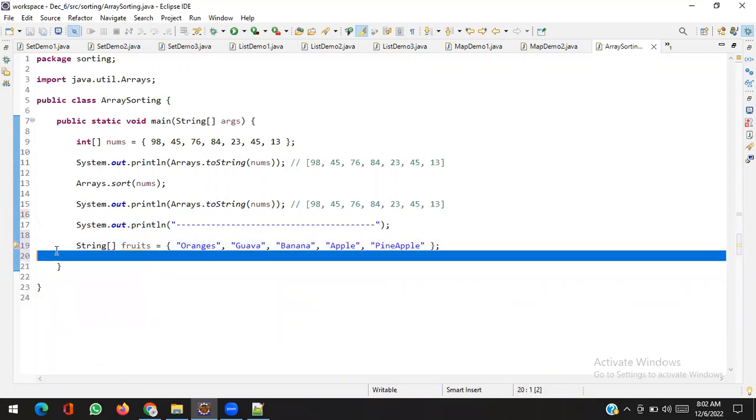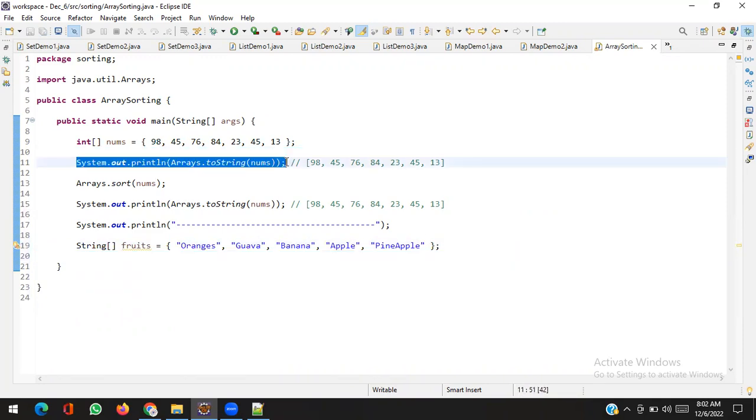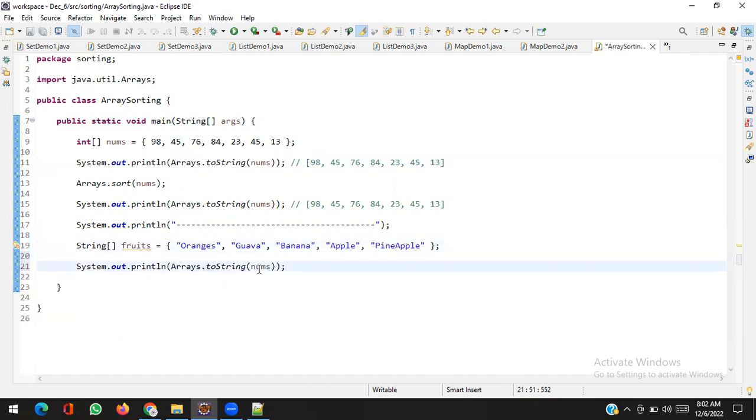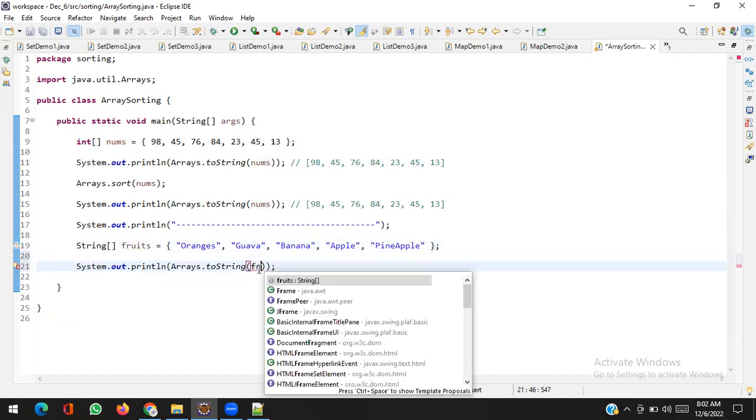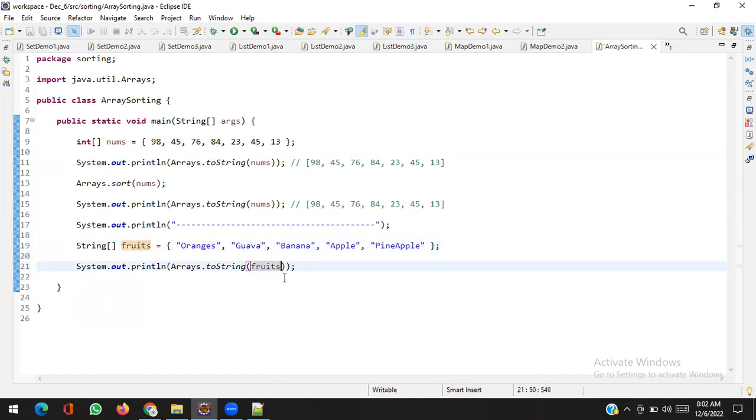Yeah, suppose I have a string array. If I want to print this string array, what I will do, I will just print this array. Same procedure. Clear? And I will use the same sort method. Earlier it was nums, but right now it's fruits.